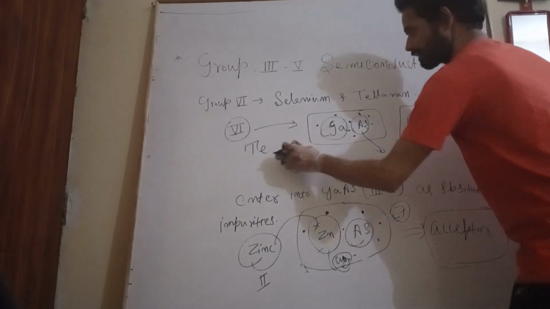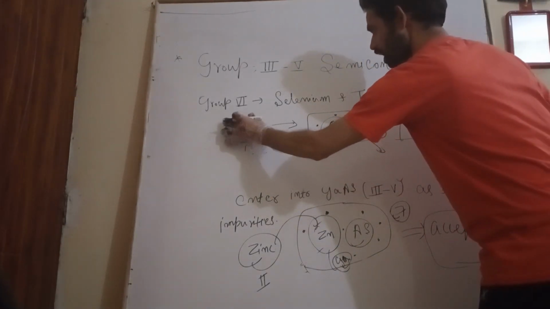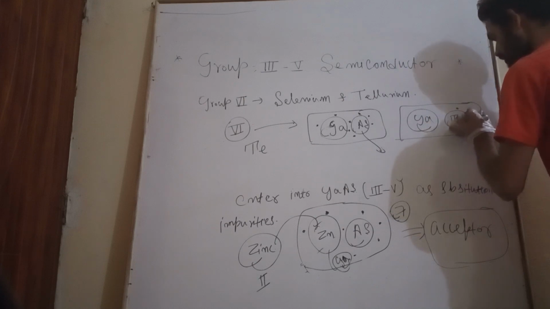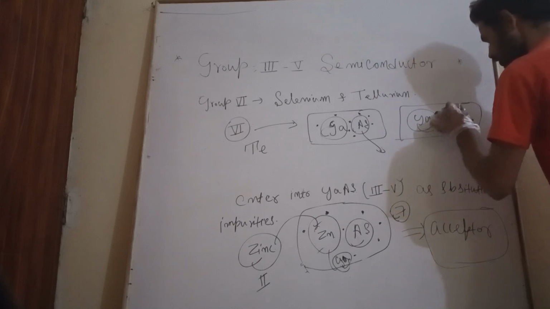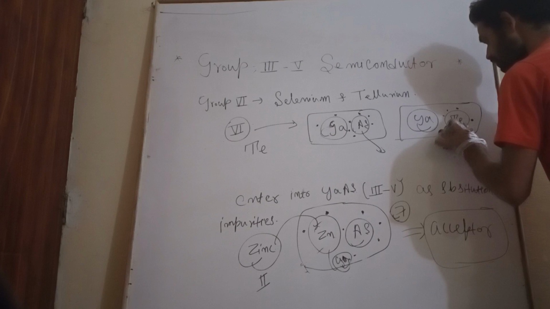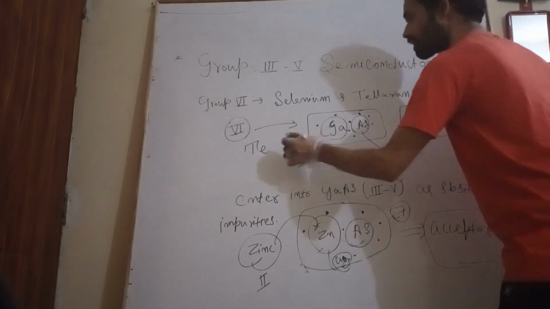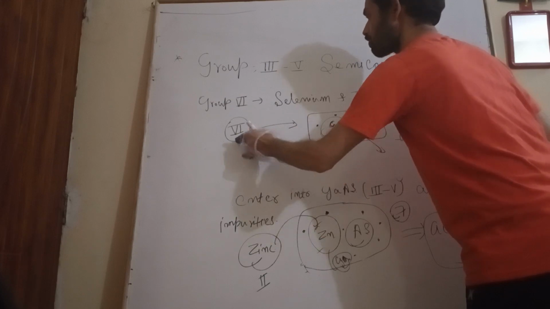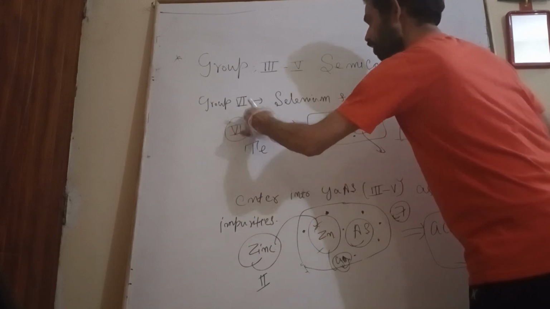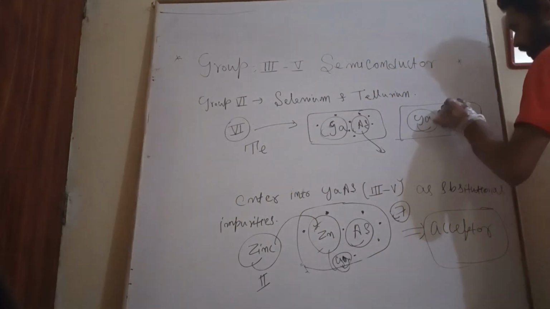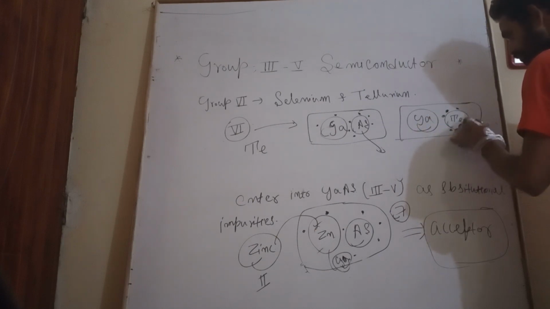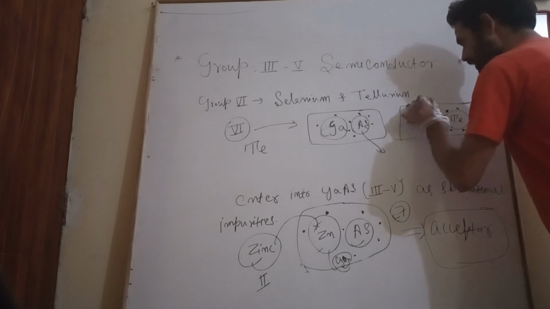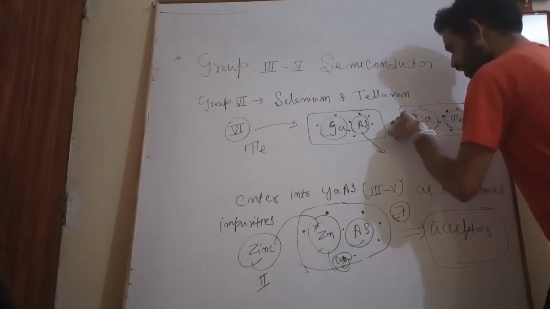Tellurium is a group sixth element, so it has 6 electrons in its outermost shell, and gallium has 3.